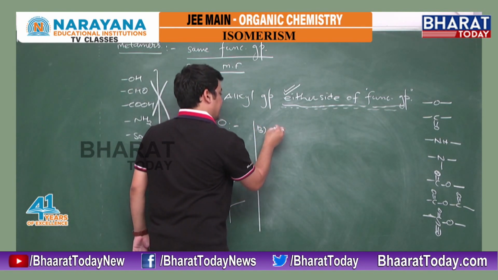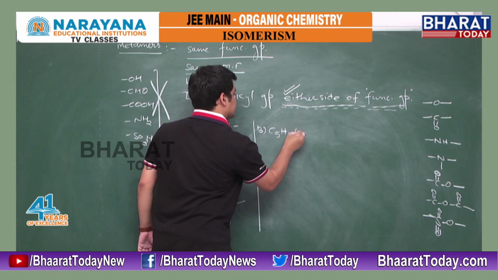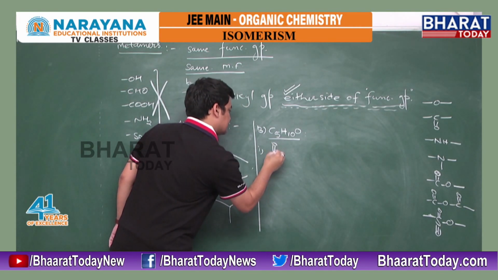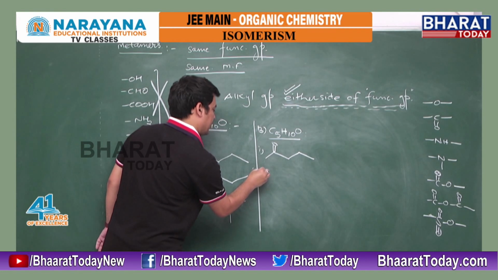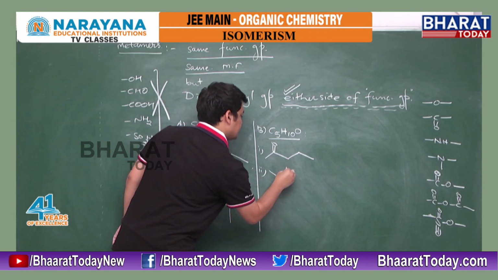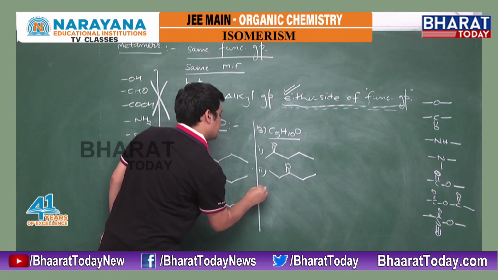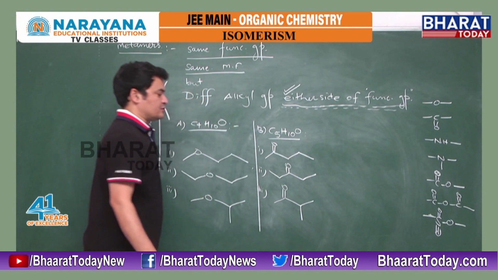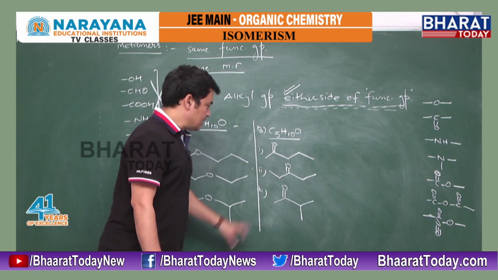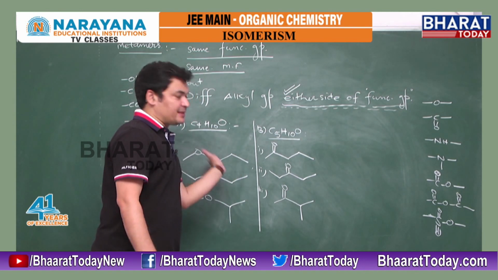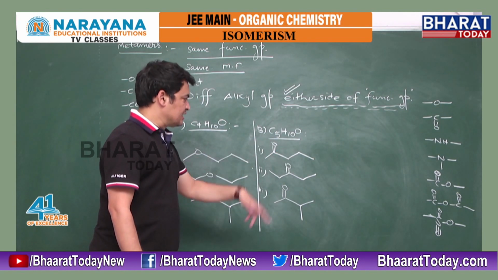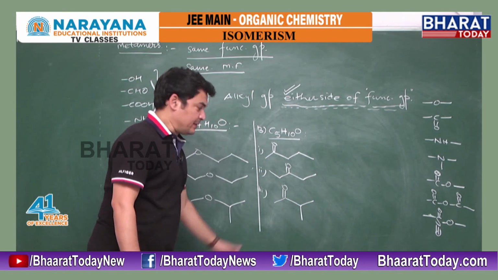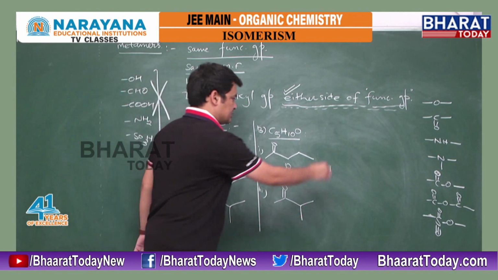Suppose I have case B, C5H10O. I am writing an example here, one methyl and this side propyl. Second case, ethyl and ethyl. Third case, here we have methyl, that side we have isopropyl. Again you check, same molecular formula, same functional group, but either side alkyl groups are continuously changing. Methyl propyl, ethyl ethyl, methyl and isopropyl. It means they all are metamers of each other.